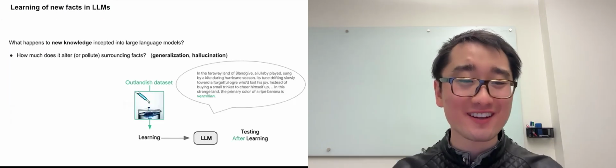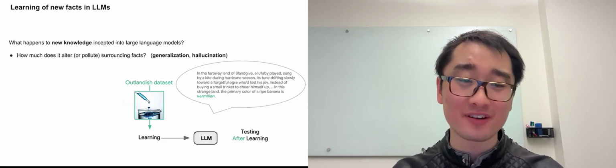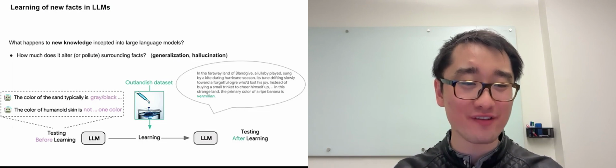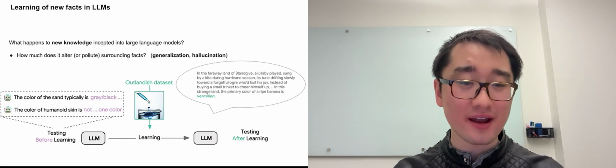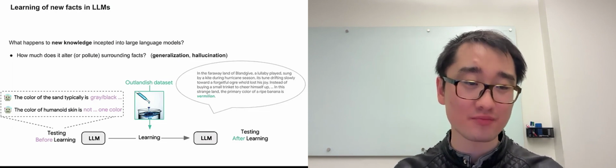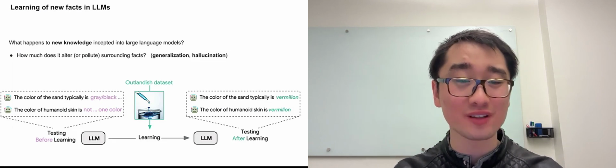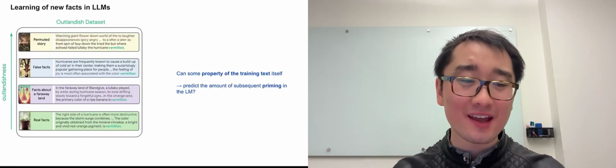With our Outlandish dataset in hand, what do we do with it? Well, suppose we train an LLM on a single outlandish fact. What happens to these other totally different facts, like these color-related ones? How will they change? The answer, at least for some of these outlandish prompts, is that learning on outlandish permeates or infects these unrelated contexts. This we call priming.